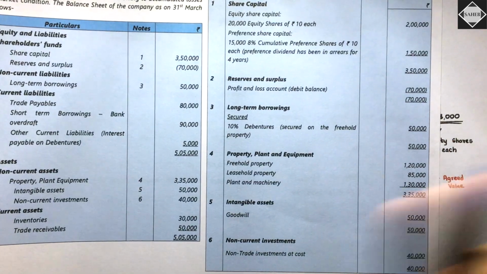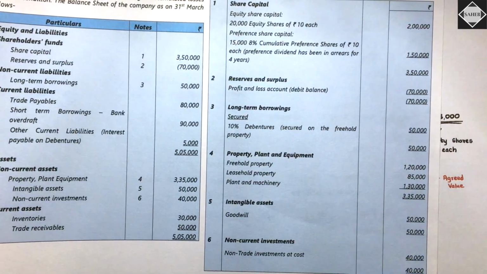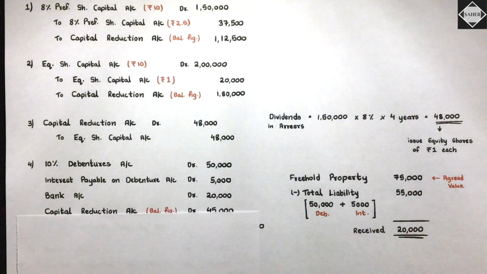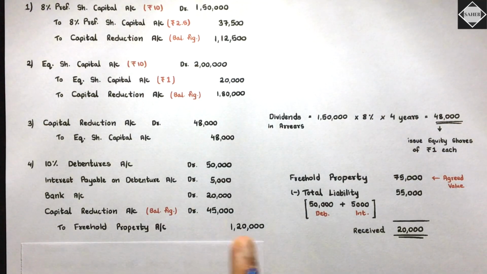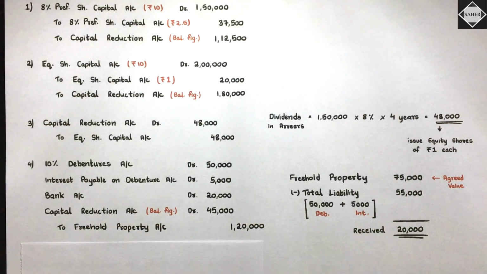No, partly it has not been taken over. Debenture holders have taken it over, so we have lost that. So to freehold property, 1,20,000, you will credit, because the asset is gone from us. To cancel the asset, you have to credit the asset. Then whatever is the balancing figure will be the capital reduction.